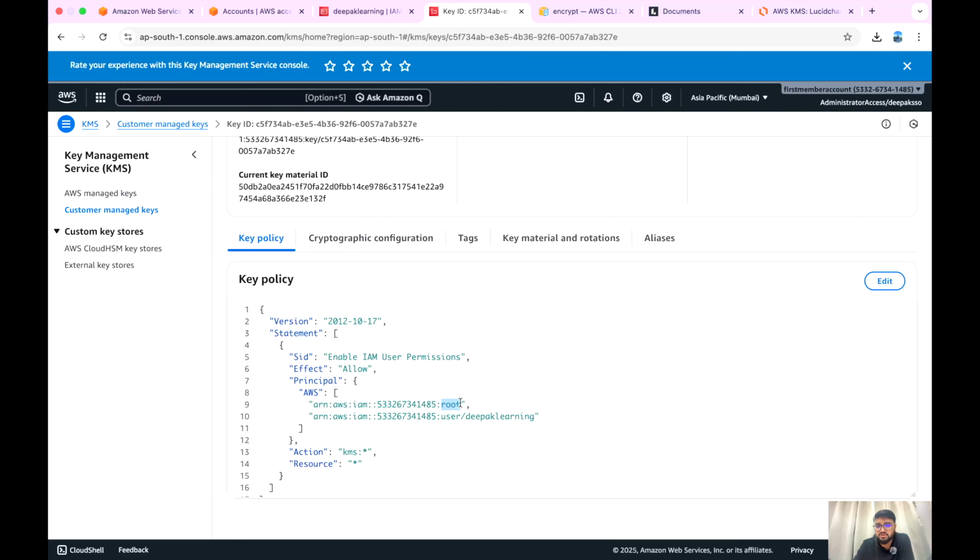Obviously the root user can do anything. This is what it's mentioning here. And the second, it says that this user will also be able to do anything. Now I think you got the point, right?